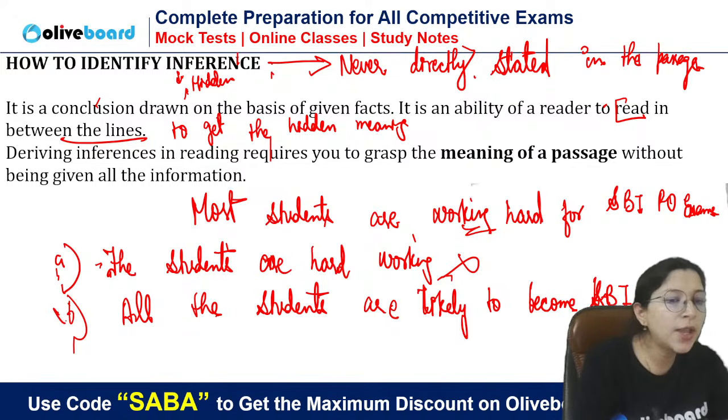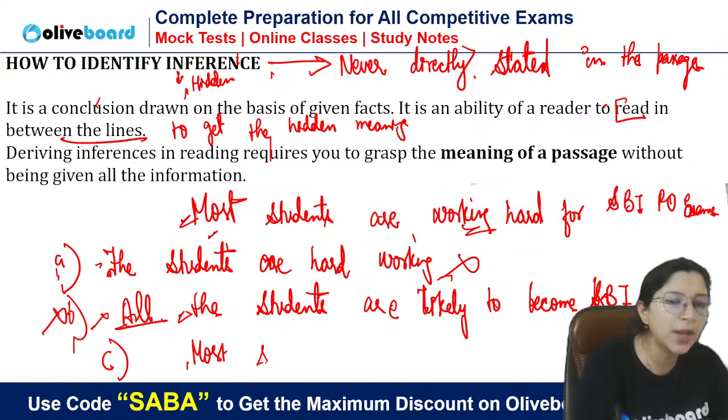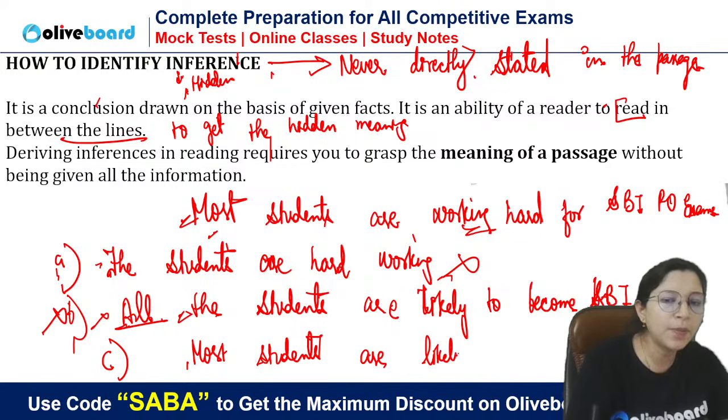We cannot say this also, because all is an extreme word and here most is given, so extreme words should be avoided. If most is given, you cannot go for all, so this is also wrong. But if I say some students or most of the students are likely to become SBI PO, this we can say.